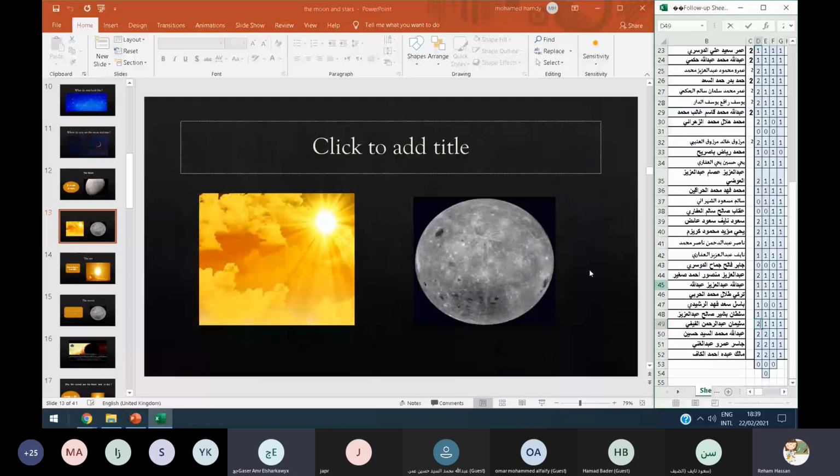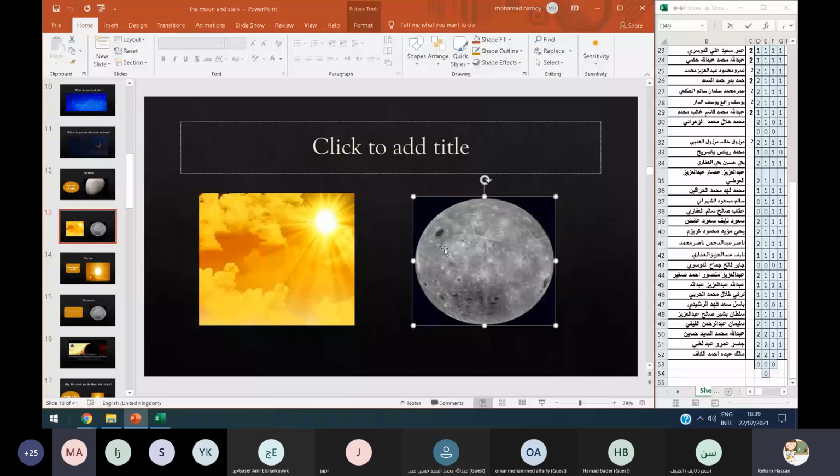We can see the moon in the daytime. Yes, it's a fact. Thanks, honey. So if we look at the sky, we can see the sun in the day. The sun can make its own light, but the moon cannot make its own light. It is just made of rocks. But the sun helps the moon.